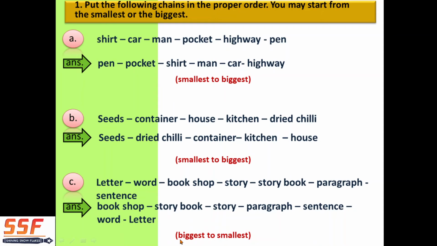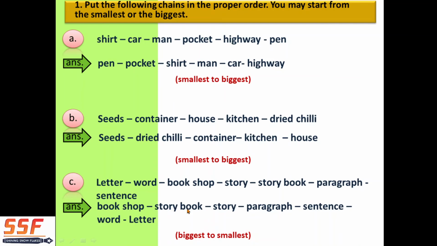So bookshop, where is the bookshop? It's big. So we are going from biggest to smallest. Here we have done the reverse thing. See, I have given it in the red mark, red words. So bookshop is the biggest. We are going into the bookshop.